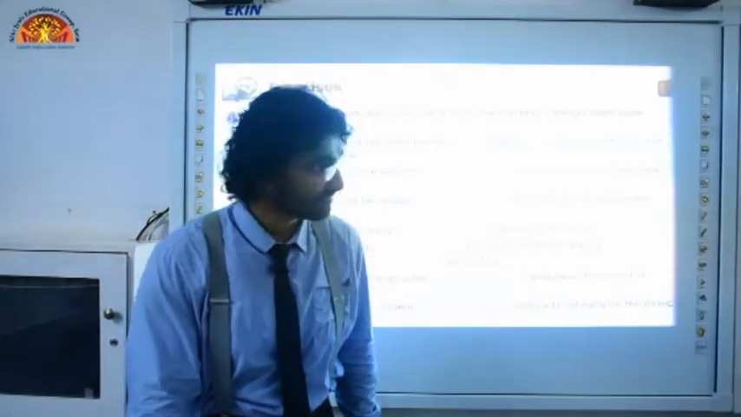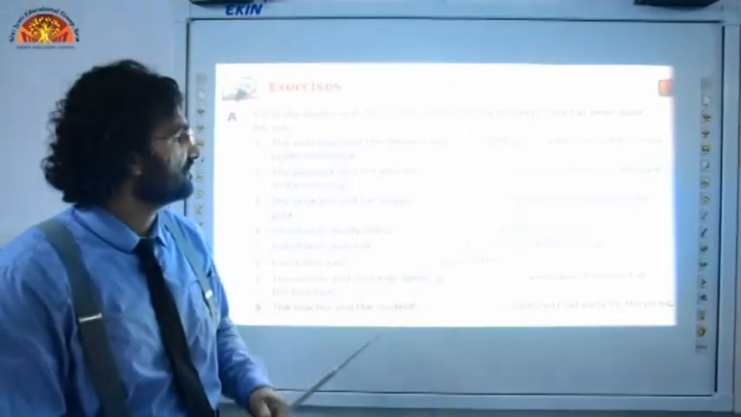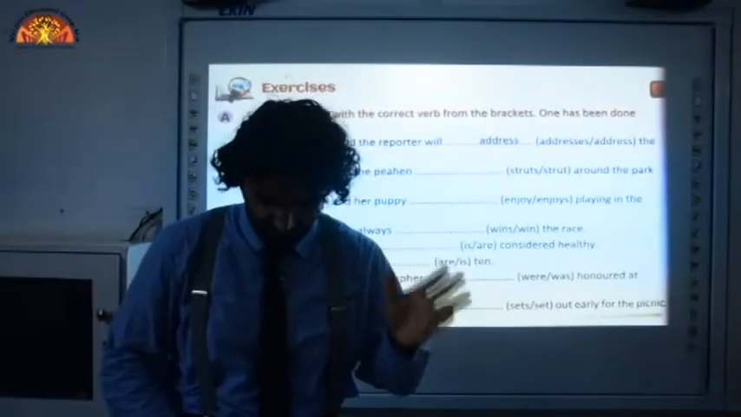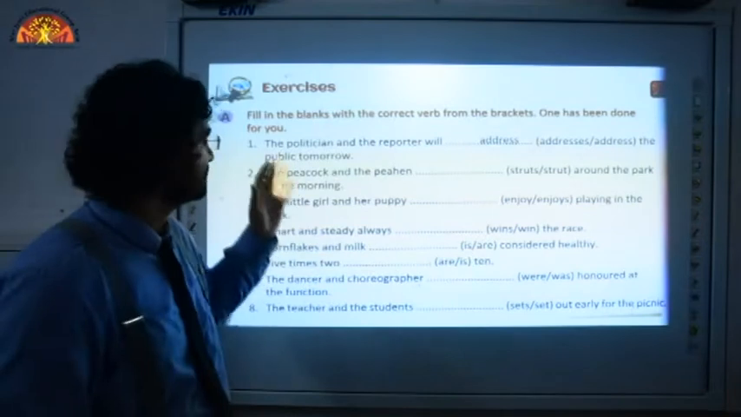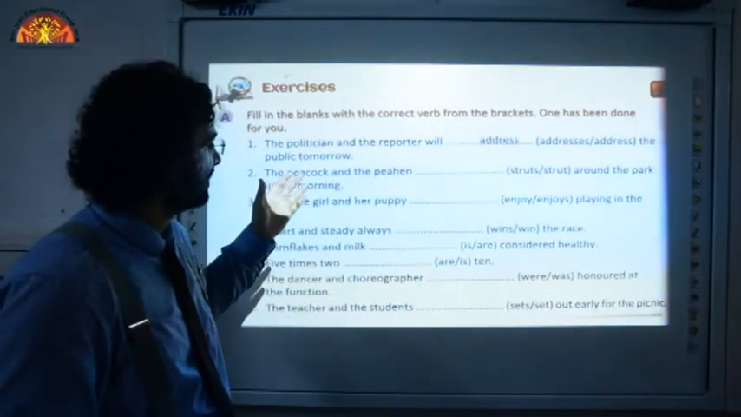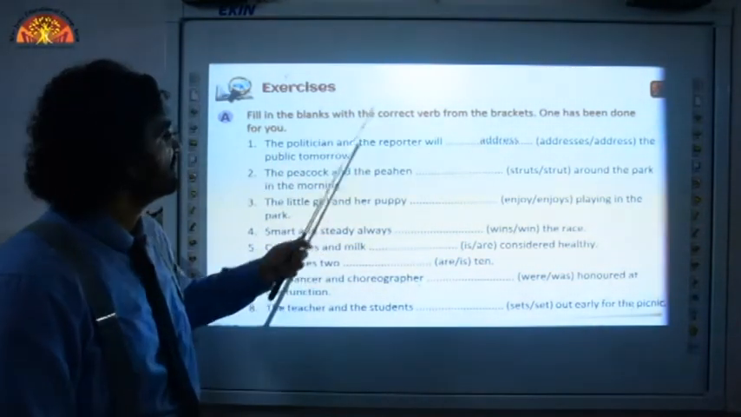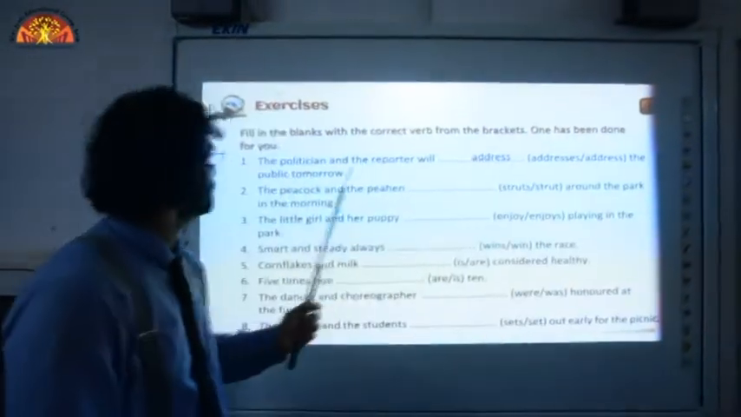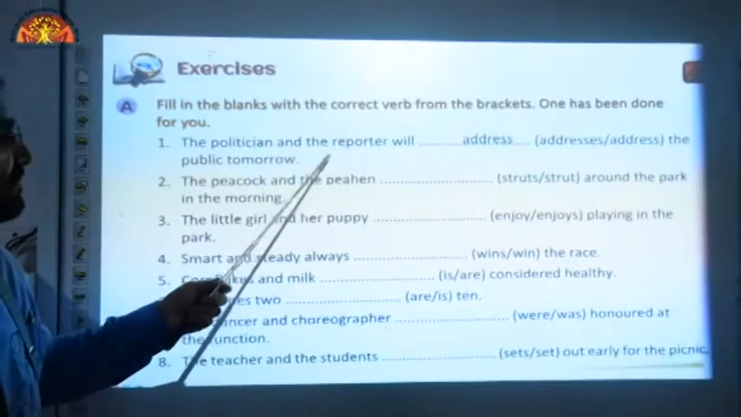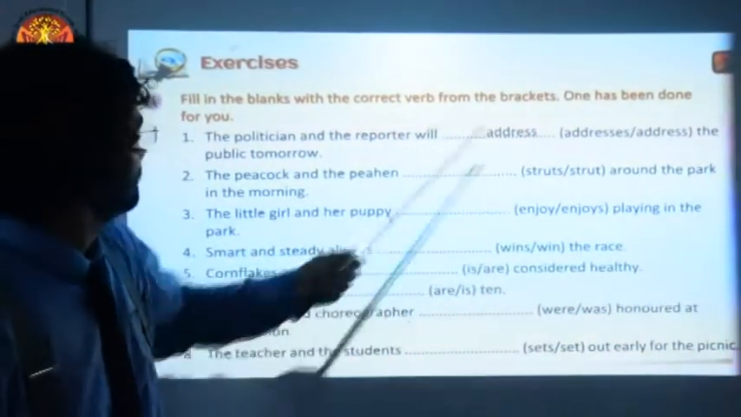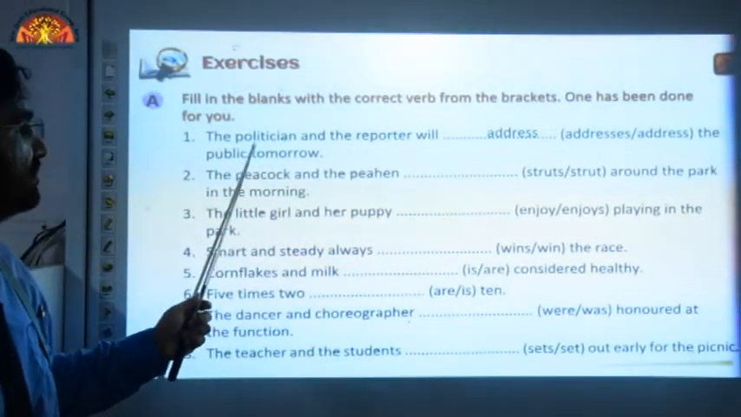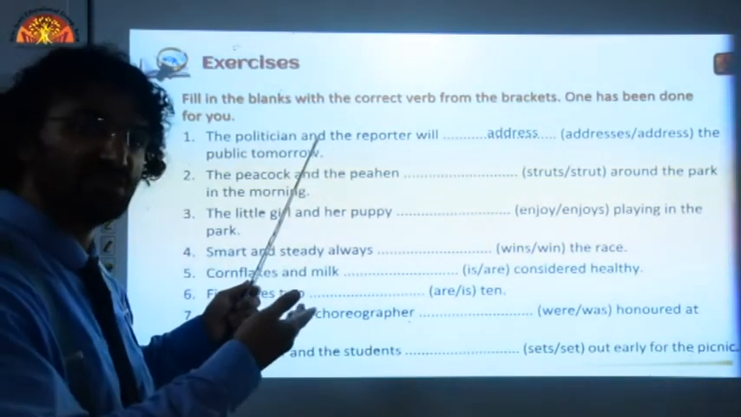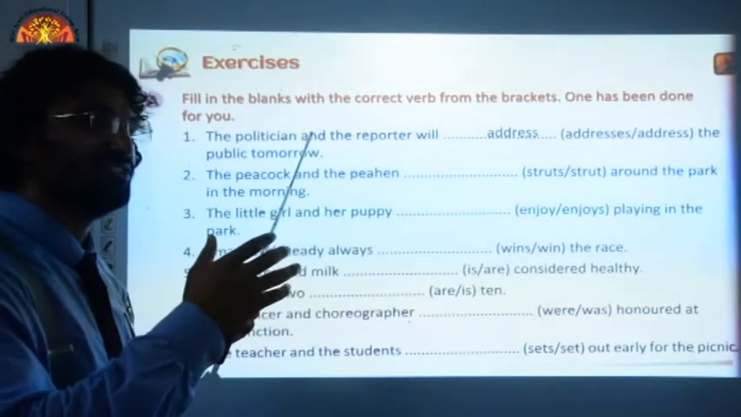We are now going to do this exercise for you so that you will be able to understand them well. We are going to do these points one by one. I hope you will really enjoy them. Fill in the blanks with correct verbs from the brackets. One has been done for you. The politician and the reporter will address the public tomorrow. Two subjects joined by and. This belongs to that rule which we studied as the first part.